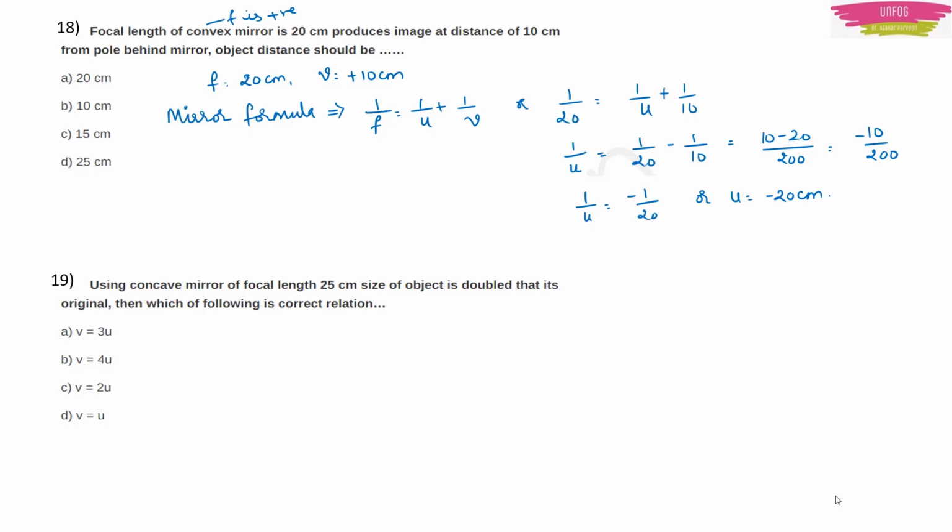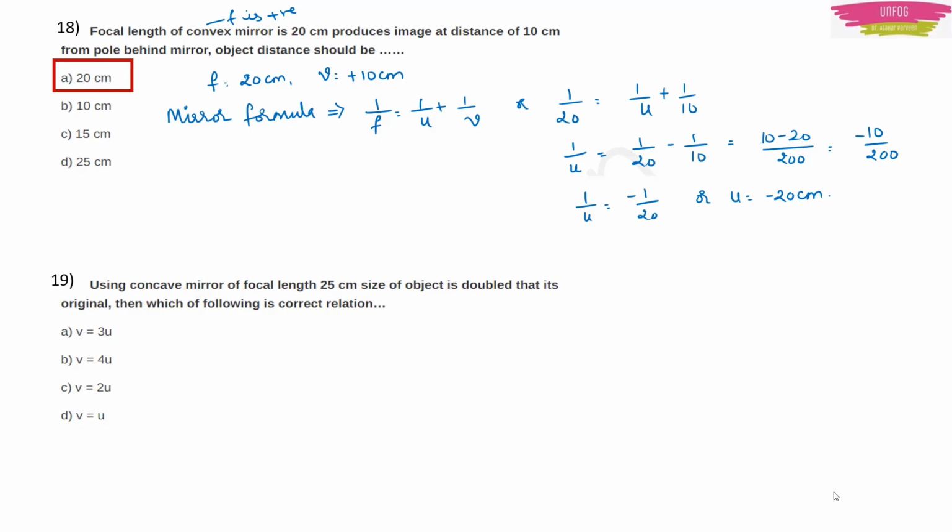Use the mirror formula. 1 by f is equal to 1 by u plus 1 by v. Remember, focal length and image distance both will be positive for a convex mirror. So just substitute the values. You will get the object distance equal to minus 20 cm, which is right because object distance for a convex mirror will be negative. So option A will be the right answer.